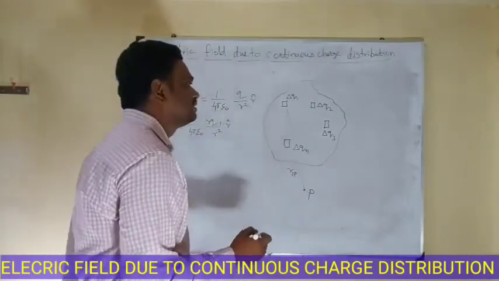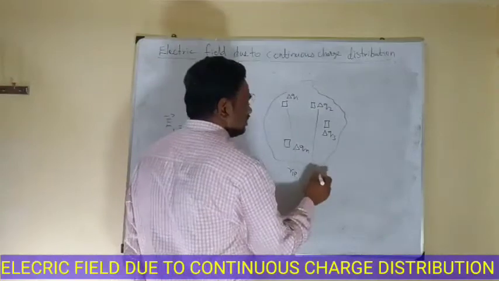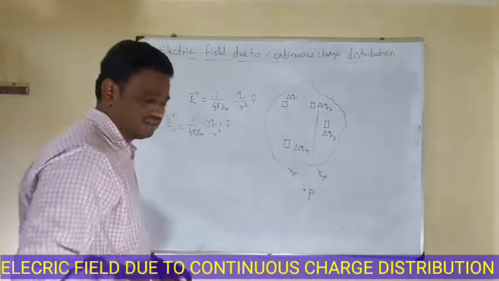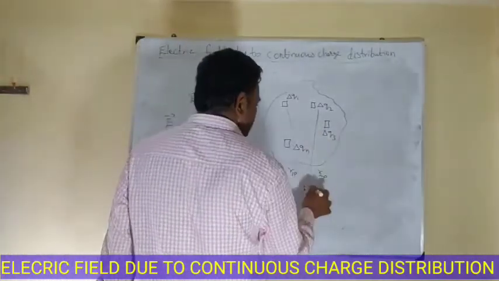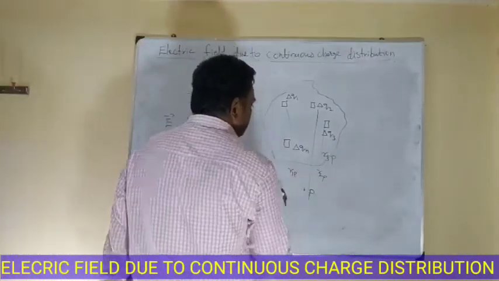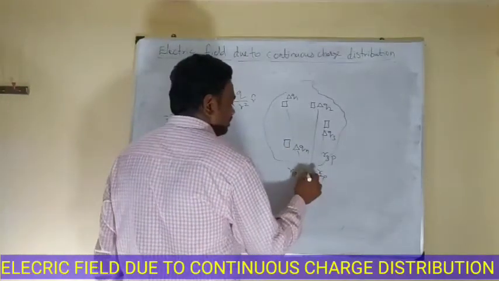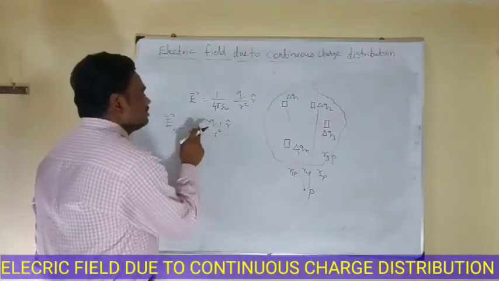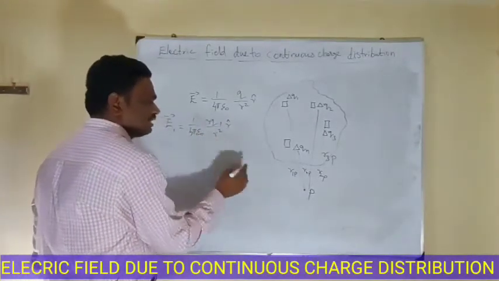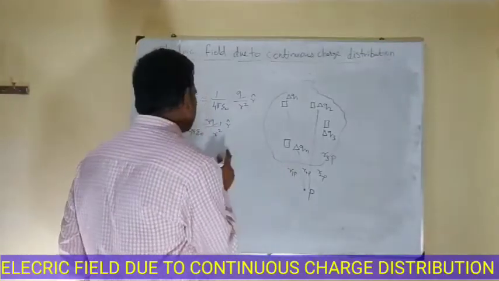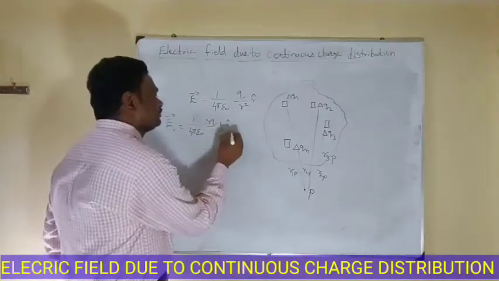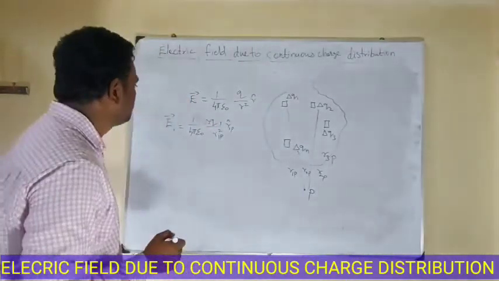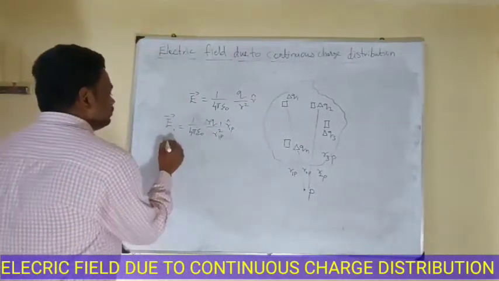Similarly, due to the second charge element, R2P. Like that we can write. Due to the third element, R3P. For the nth element, RnP. Delta Q1 is the first element, so here the distance is R1P. The unit vector also acts in the same direction. Similarly, we can write the expression for E2.